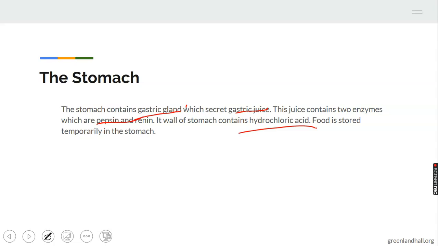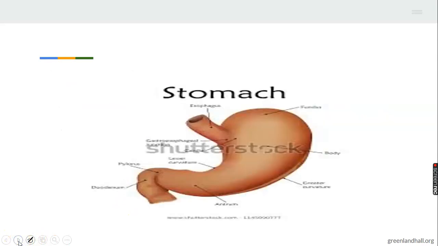So you can see that in the stomach, there is a gland called the gastric gland. That gland secretes juice called gastric juice. This juice contains two enzymes, which are pepsin and renin. The wall of the stomach also contains hydrochloric acid. Both pepsin and renin are proteinous enzymes. They only act on protein food. Food is stored temporarily in the stomach. That's the diagram of the stomach.